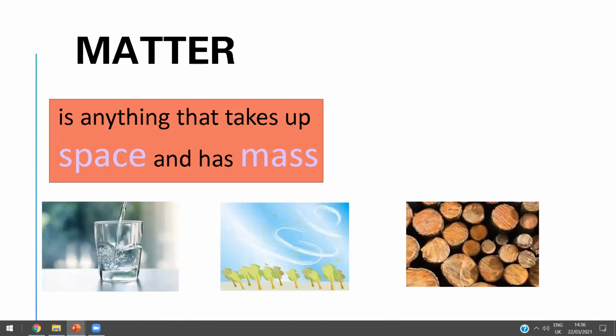Thanks a lot, honey. And what about matter? Anything that takes up space and has mass is called matter. Anything that takes up space. Please mute your microphone and listen to me. The water inside the cup takes up space, and the cup also takes up space and has mass, okay? The air takes up space and has mass if we put it in the balloon. The wood here takes up space and has mass, okay, honey?